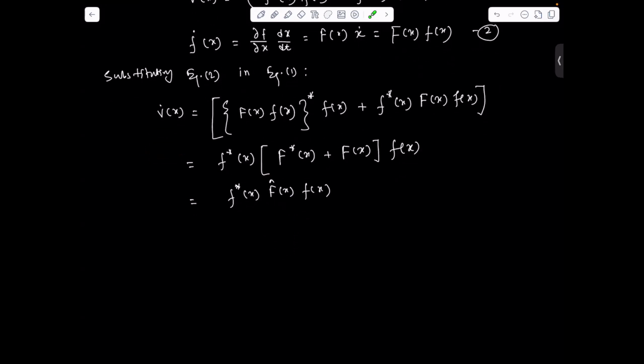So if F cap x is negative definite, then V̇(x) will be negative definite.